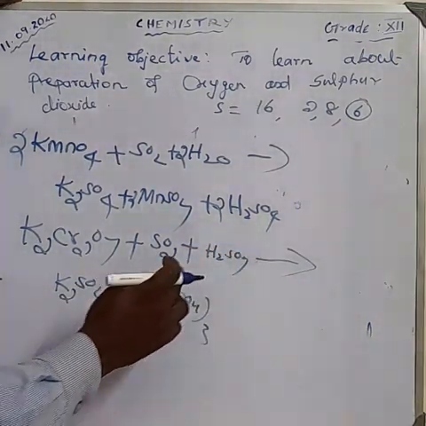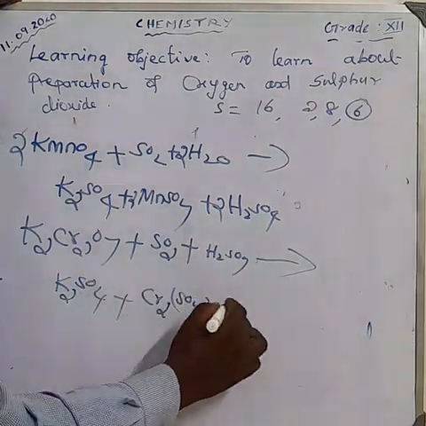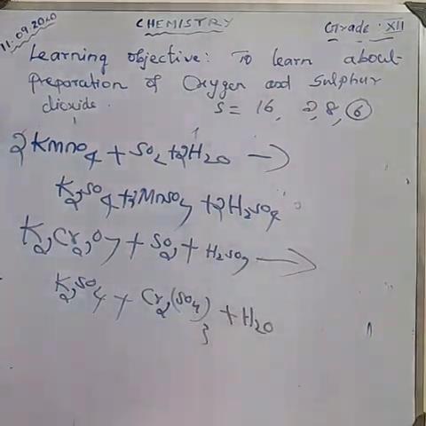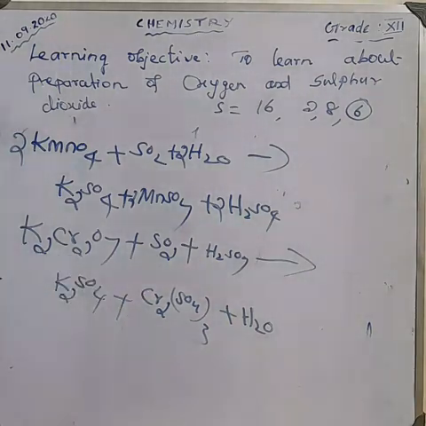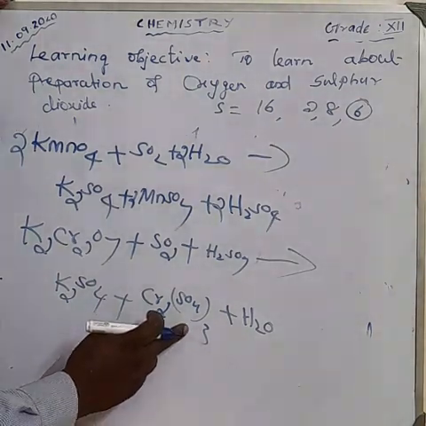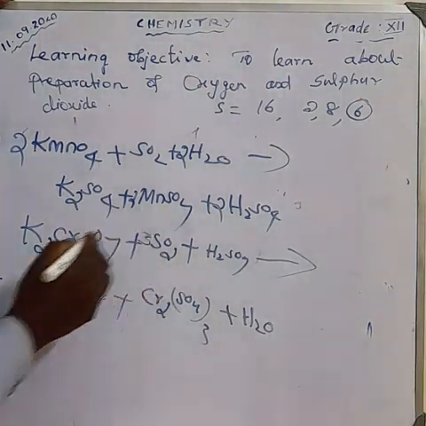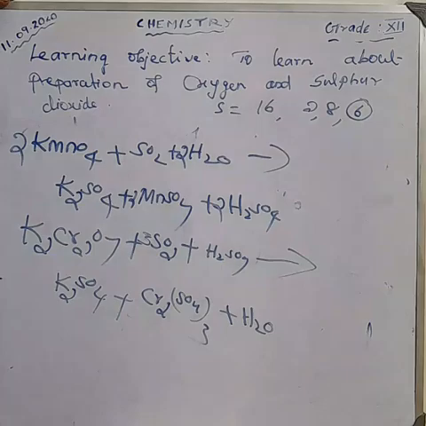Here hydrogen combines with oxygen to form water. How can you balance the equation? Balancing the equation means checking how much sulfate is there. 3 sulfate, so make it 3 here. Then the hydrogen H2 is balanced, potassium is balanced, and chromium is also balanced. All balanced.